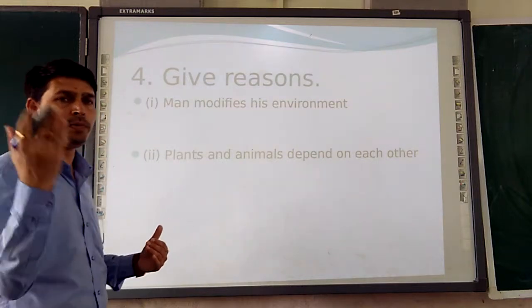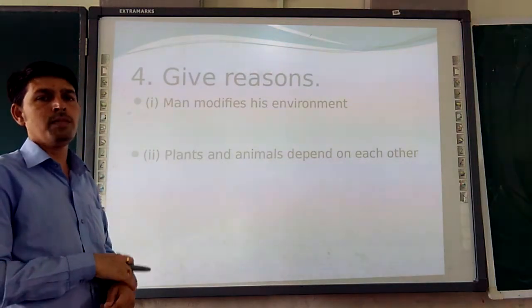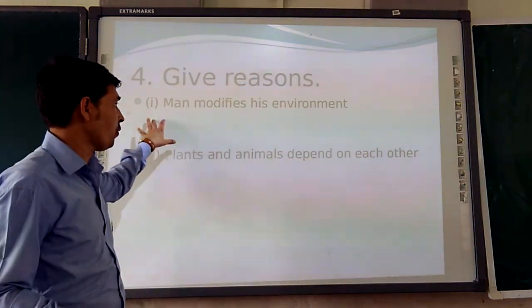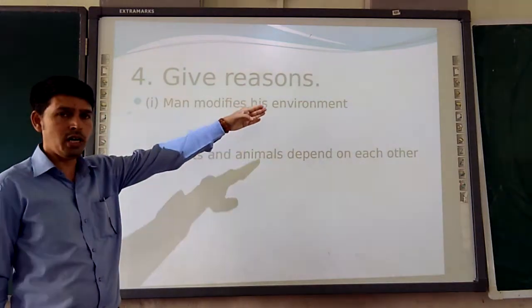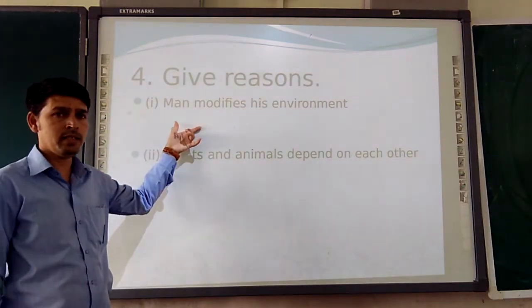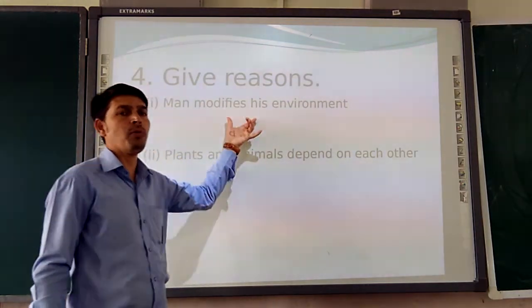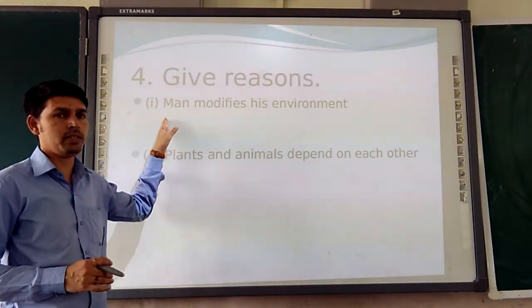To frame the house, we have to cut the trees, convert them into wooden planks, and construct the house. It can be a metallic or non-metallic house, but we have to modify the environment. So man modifies the environment because of his need, and to make the life support system more comfortable, so that human beings can survive in the environment.